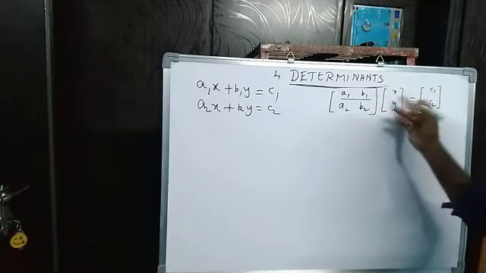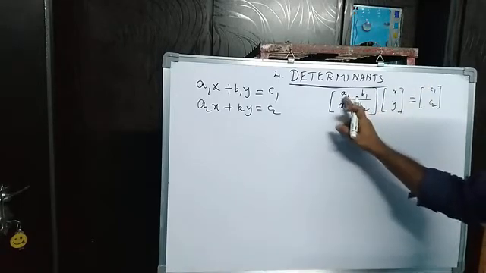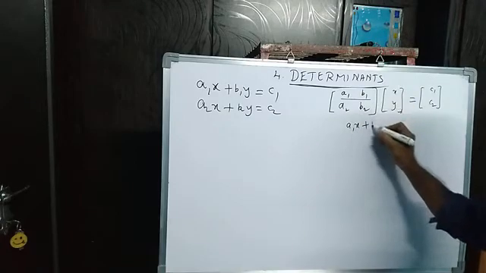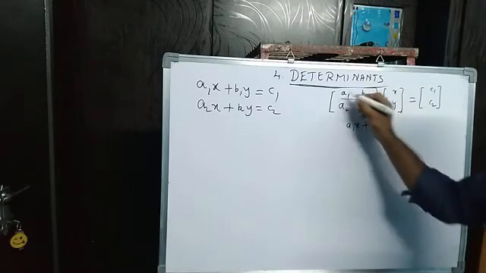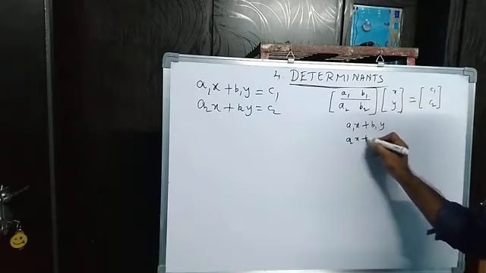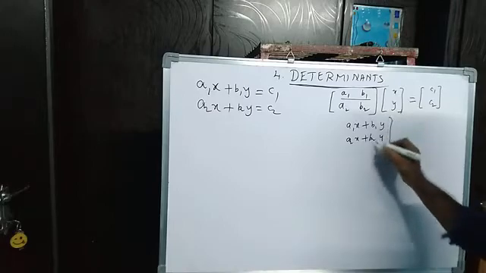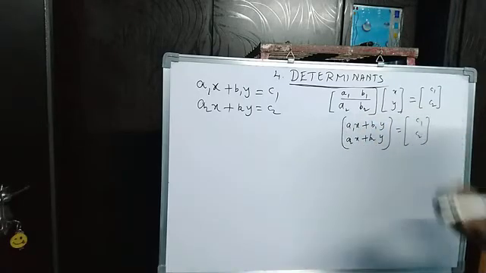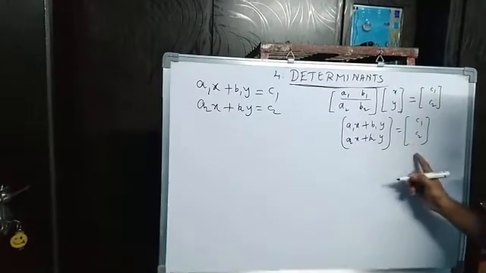First row, first column, only one column is there. Second row, first column. Multiply here: A1 into x, A1x plus B1y, by first row, first column. Finished. Next, A2x plus B2y is equal to C1, C2.